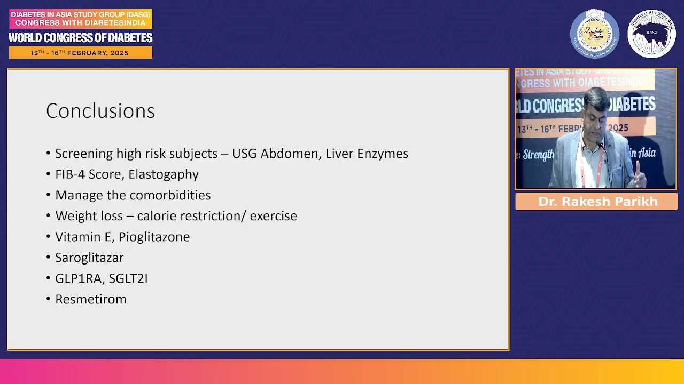Screen all the patients who are at risk of having MASLD. Go by ultrasound abdomen and liver enzymes. Then do the FIB-4 score. If it is intermediate or high, then go for elastography. Definitely manage the comorbidities first because those are very important. Vitamin E and pioglitazone have some role. Other drugs like saroglitazar, GLP-1 agonists, and SGLT2 inhibitors also have data. But the only drug approved for the indication is resmetirom.